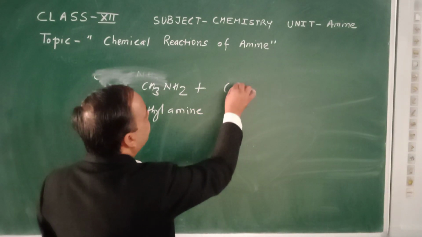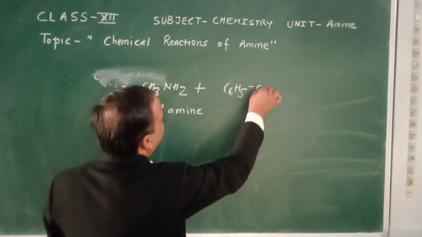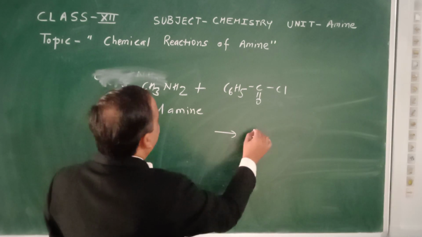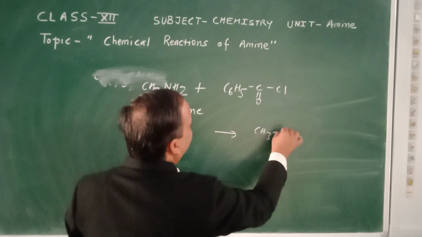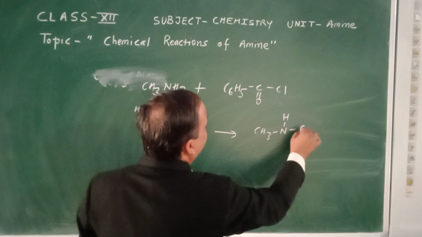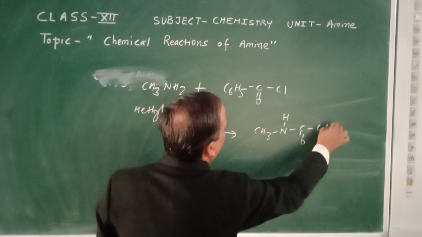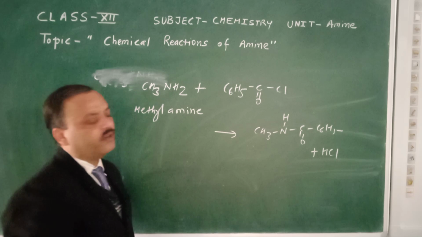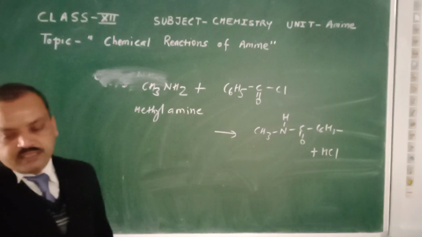So we have benzoyl chloride, C6H5COCl, and we get CH3NHCOC6H5 plus HCl. This product we will get in this condition.